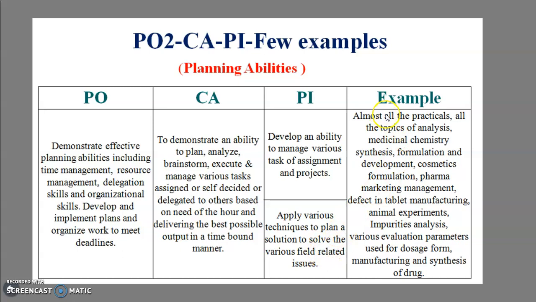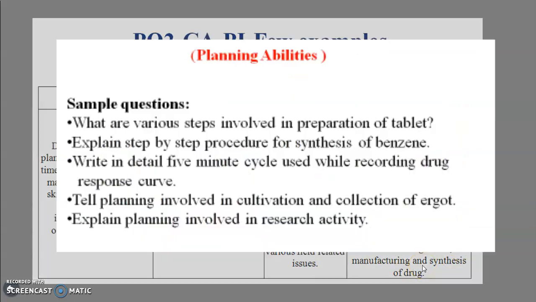Then what are the examples? That is, how will we say that the student has attained that particular PO? We check whether the student does all the practicals within the time, or whether the student has the ability to identify defects in tablet manufacturing and animal experimentation, and the ability to solve that particular problem within the time.